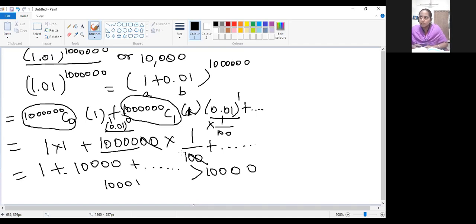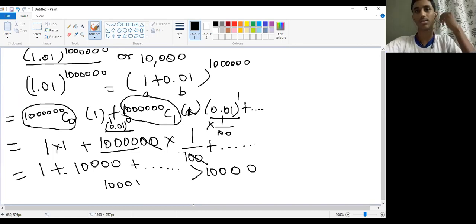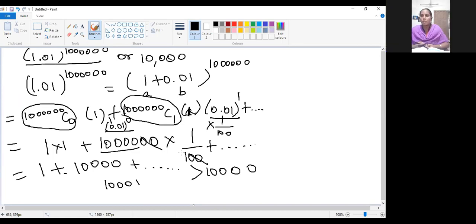Is it clear, children? Can you understand this? Because in the first two terms itself, you have got 10,001. It is greater than 10,000. So if you calculate for the next n number of terms also, it will be greater than 10,000 only. So among those two numbers, which is greater, the first number or 10,000? 1.01 to the power 10 lakh is greater than 10,000. Is it okay for you? How to calculate the larger value?